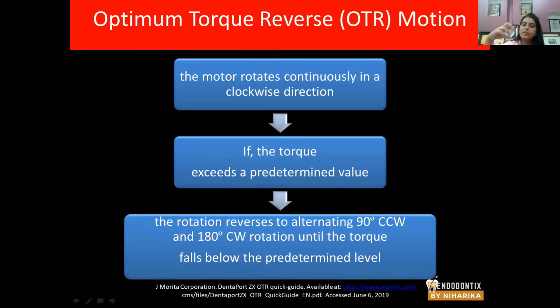The rotation reverses to alternating 90-degree clockwise. That means the file engages by a quarter turn, and then half a turn rotation. The file disengages the dentine by 90 degrees, and again it moves forward by 180 degrees. It moves back by 90 degrees. Again it moves forward by 180 degrees unless the torque falls below the predetermined value. This is a smart technology. Okay.